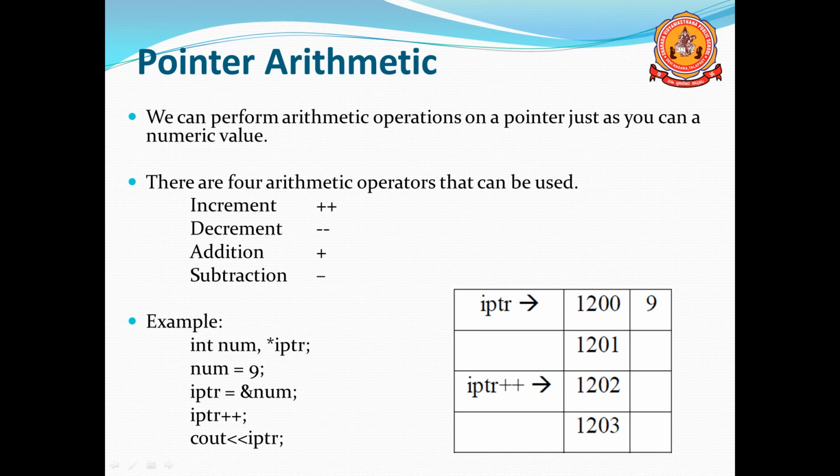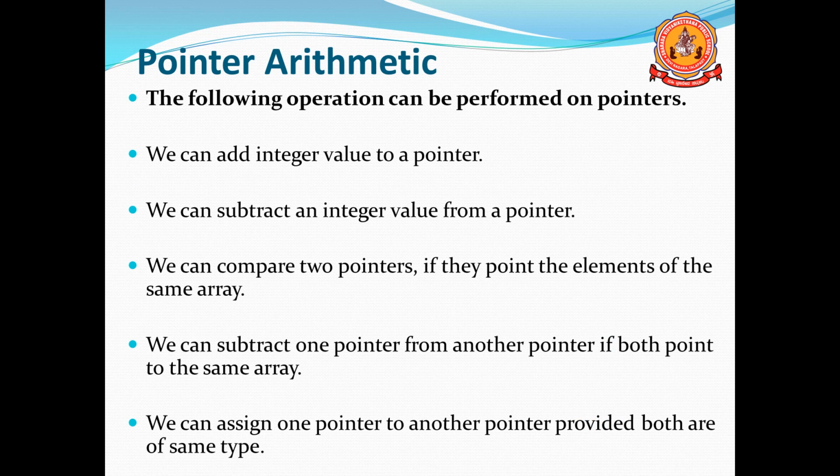If the pointer variable is of float type, it increments by 4 bytes. If it is a character, it will increment by only 1 byte. The following operations can be performed on pointers. We can add an integer value to a pointer, and we can subtract an integer value from a pointer.